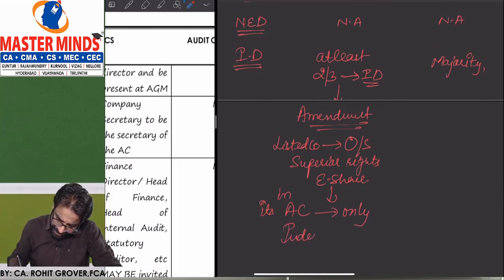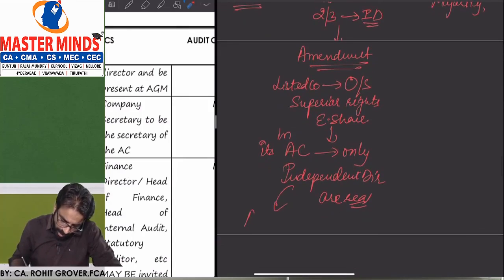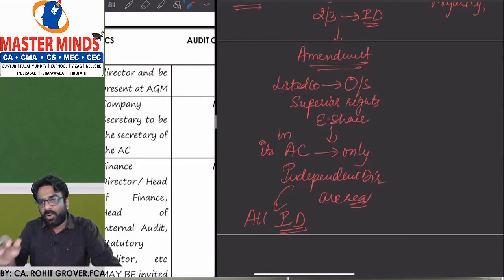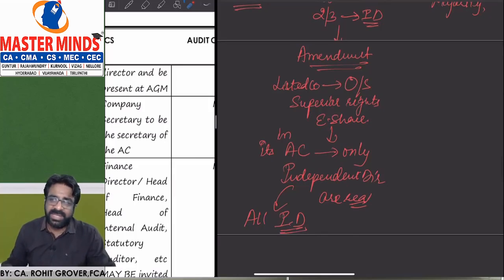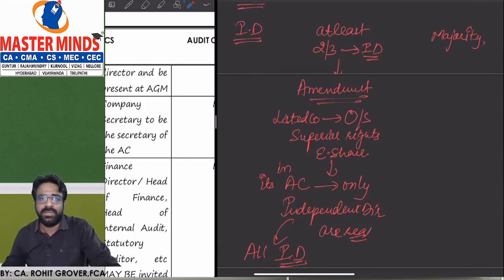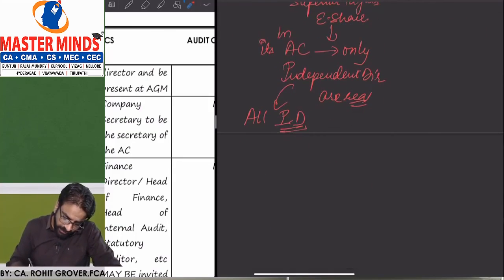Only independent director means what? All should be independent directors. But that is not required in case of what? Companies Act 177.